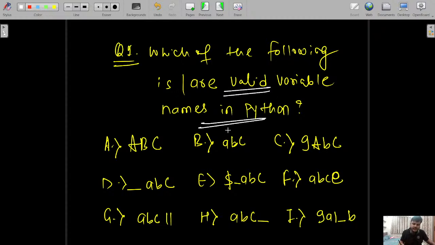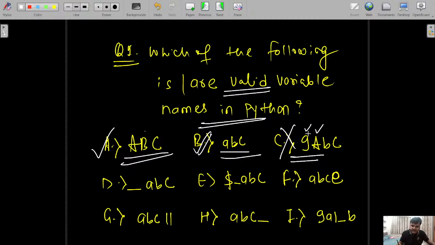Valid variable names. So ABC is a valid variable name because all are alphabetic characters. Or abc, this is also valid because all are alphabetic. This is uppercase, allowed; this is lowercase, allowed. Option C is invalid. The reason is that alphabets and numerical digits are there, but a numerical digit cannot be at the front.